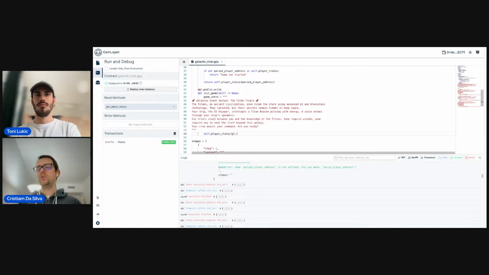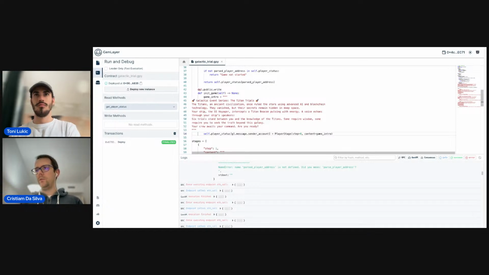With GenLayer, we get it as gl.message.sender account. As I said the last time, this is going to change soon to sender address, which is more accurate. And it's going to be a player stage, a new instance of this data class with the initial step, which is going to be 0, and the content, which is going to be this game intro.